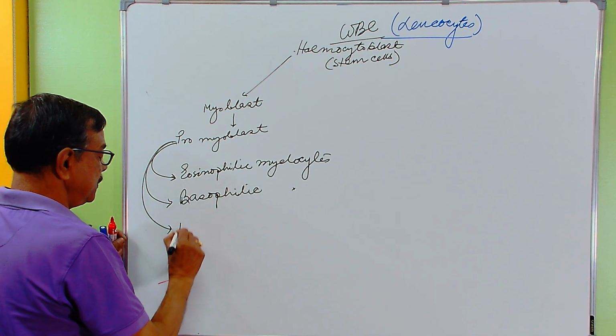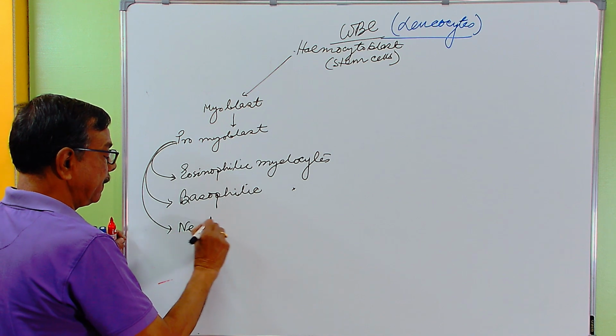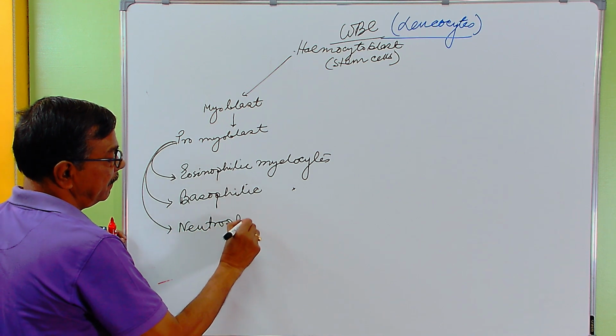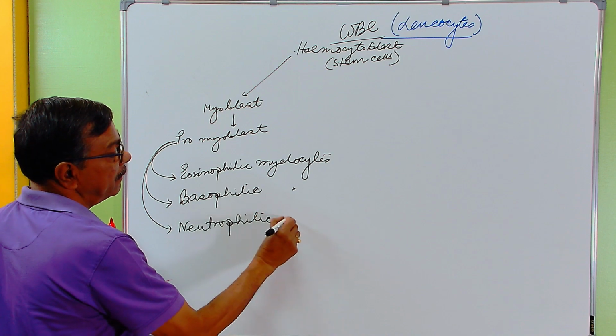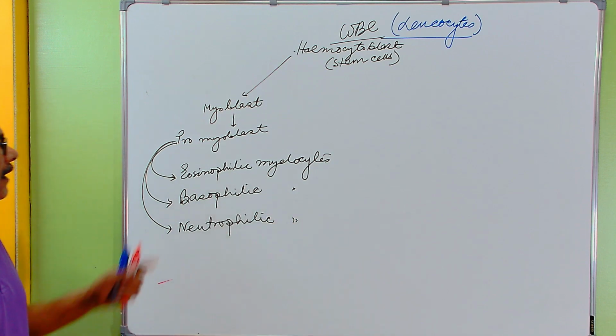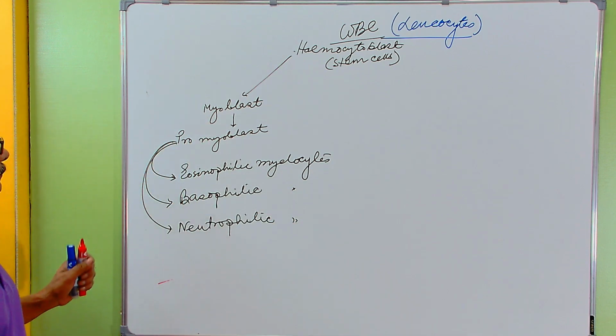This will produce neutrophilic myelocytes. These are the next stage.